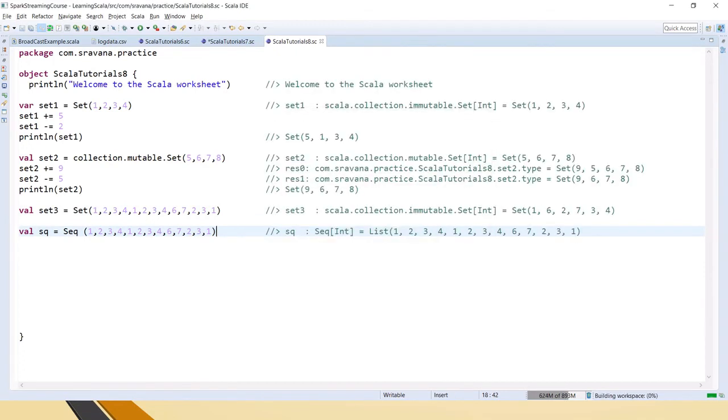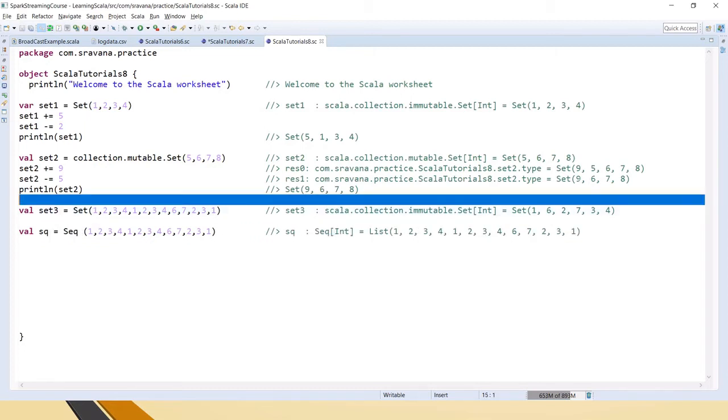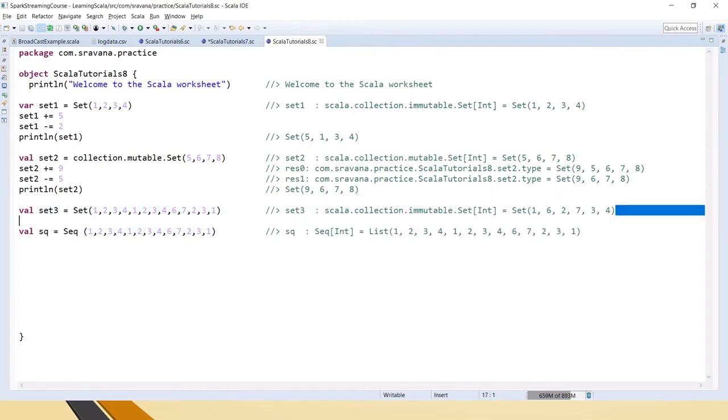So if you see here, the sequence, which is a list, is created with all the given values, whereas the set has been created with only the unique values. This is the main difference between set and sequence. Okay, so now we have seen how to add values to the set and also how to remove some values from the set,